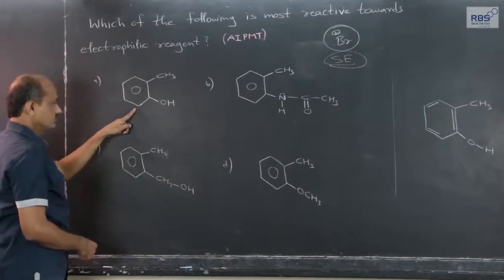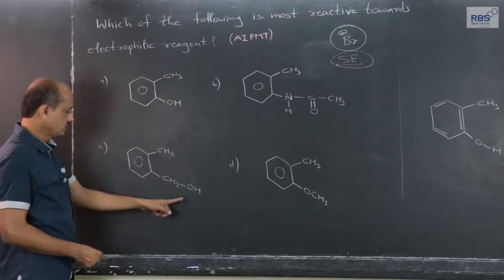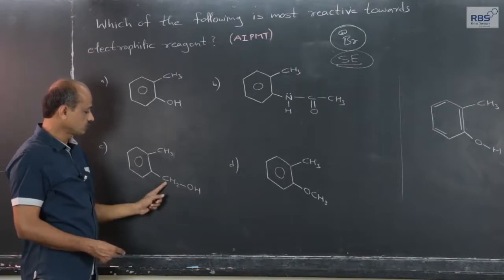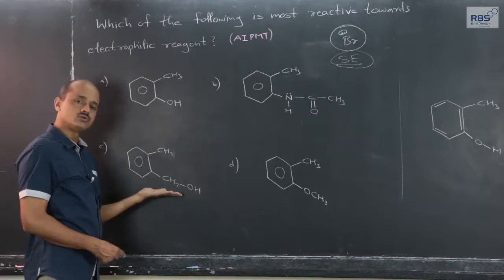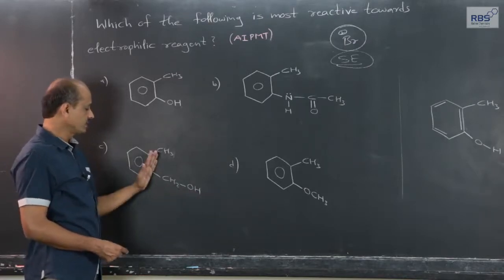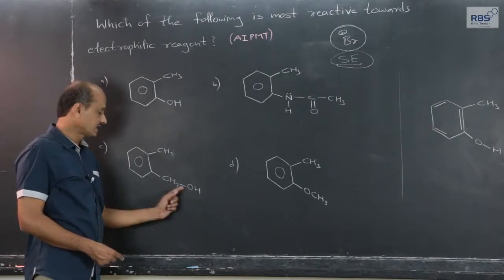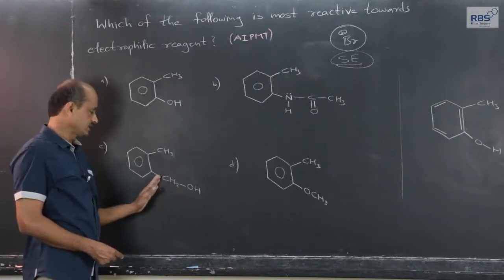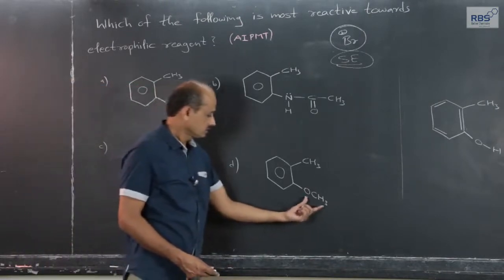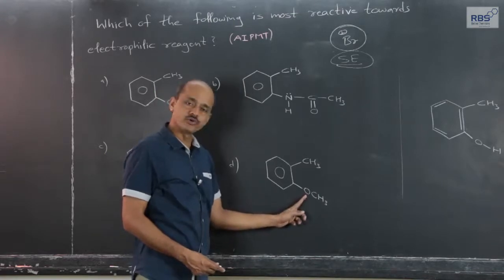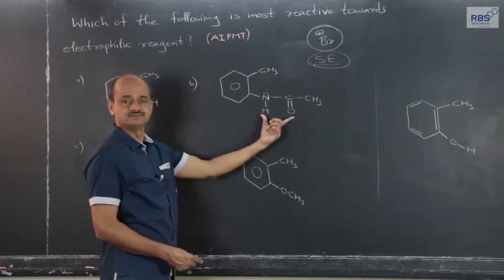This is phenol, OH group directly attached to aromatic carbon is phenol. This OH group is attached to aliphatic carbon, and aliphatic carbon is directly attached to aromatic carbon. So, this is alcohol. Although there is an aromatic ring, we can call this an aromatic alcohol, but this is not phenol. OH group is directly attached to aliphatic carbon. Aliphatic carbon is directly attached to aromatic carbon. Okay. From the functional group point of view, this is ether, methoxy group, amide. Okay.